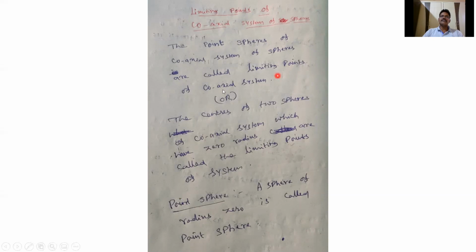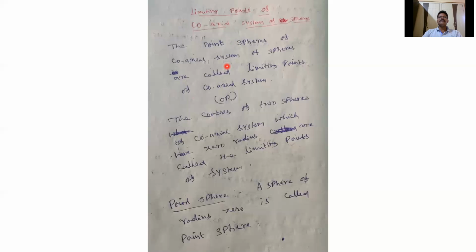What is the meaning of a coaxial system of spheres? A system of spheres is called a coaxial system of spheres if any two spheres of that system have the same radical plane. That system is called the coaxial system of spheres.